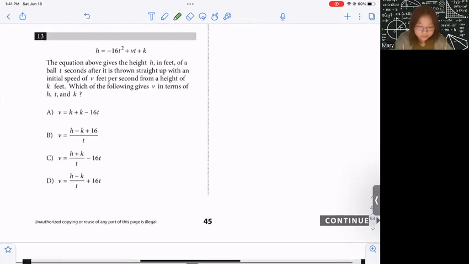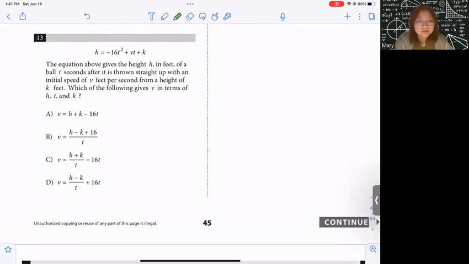All right, let's move on to the next question. It says the equation above gives the height h in feet of a ball t seconds after it is thrown straight up with an initial speed of v feet per second from a height of k feet. Which of the following gives v in terms of h, t, and k?